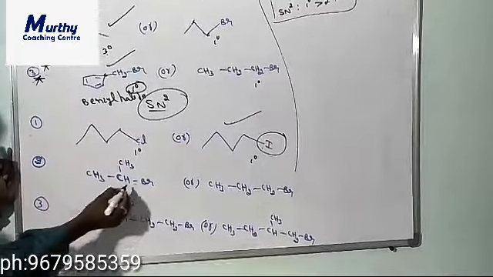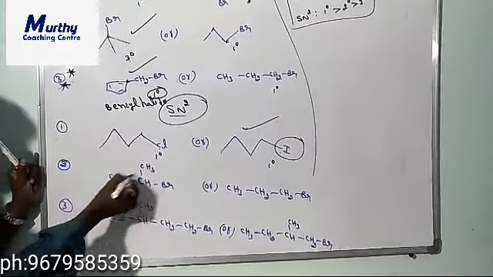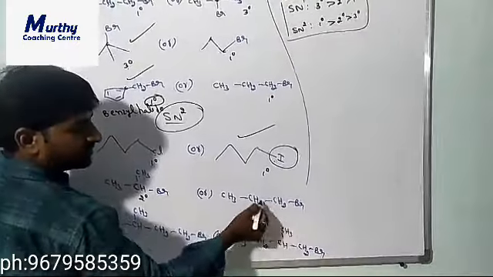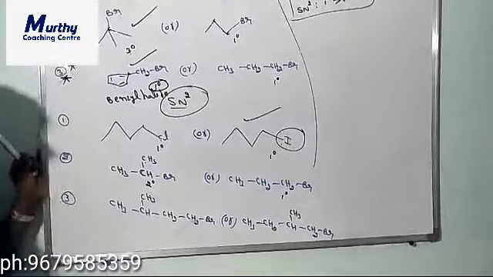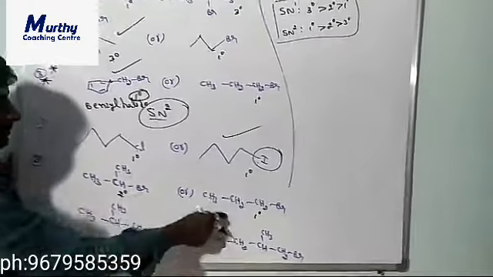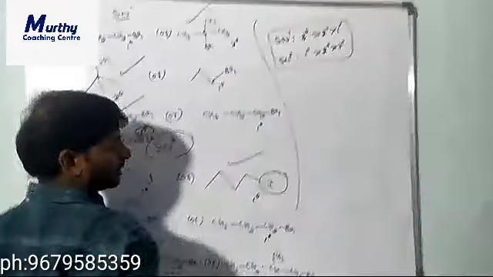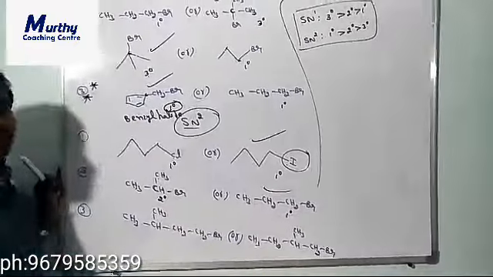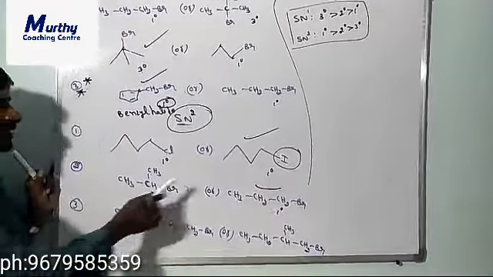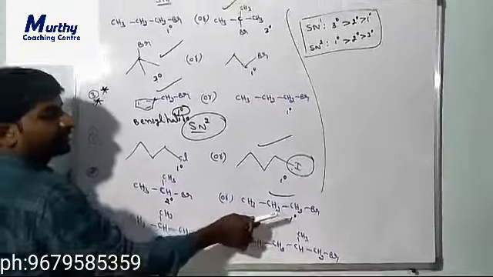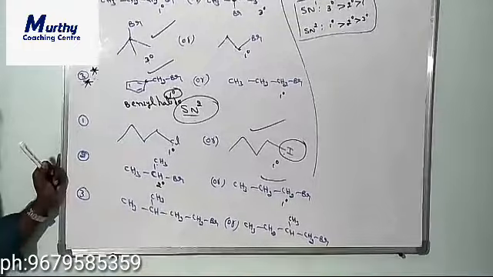Next, this carbon is directly attached to two carbons, so this is secondary. This carbon is directly attached to only one carbon, so that is primary. So this is primary, this is secondary. In SN2, which one is more reactive? Primary is more reactive, so this is the more reactive one. Clear? Always in an SN2 reaction, primary is more reactive. So that's why this structure is more reactive.